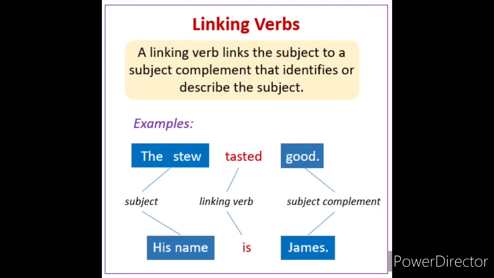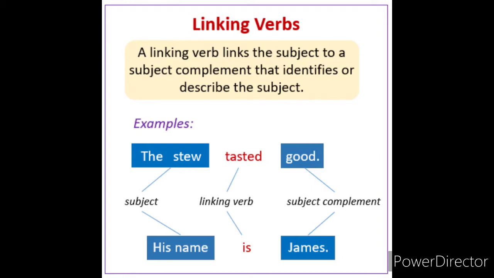Look at the next example. His name is James. So here is the linking verb. So wherever we see a subject and subject complement with a word in between that connects the two, then it is known as a linking verb, children. Look at the second example. In the second example, his name is the subject, is is the linking verb, then the subject complement. Who is the his here? The name is James. So his name is the subject, is is a linking verb, and the subject complement James is there.